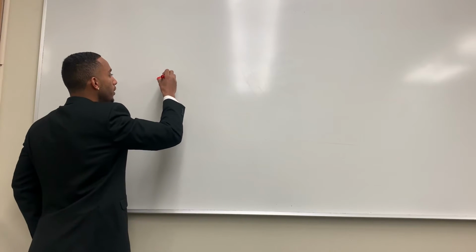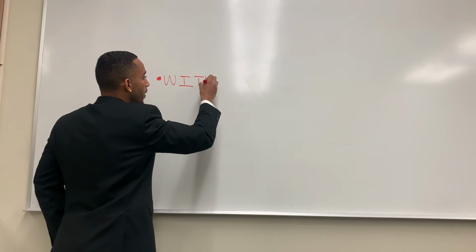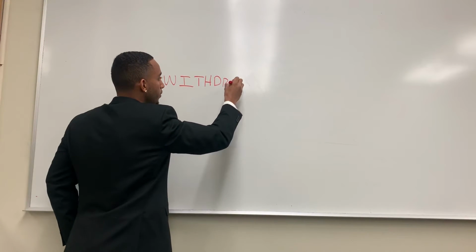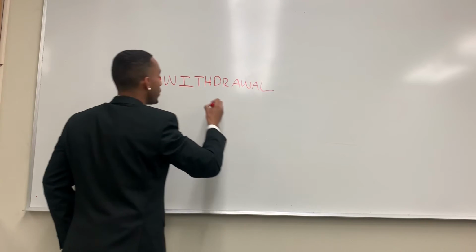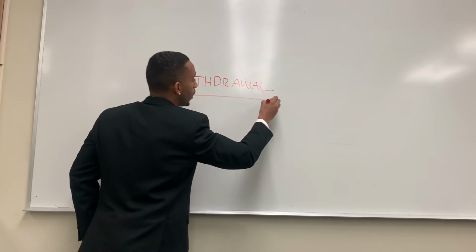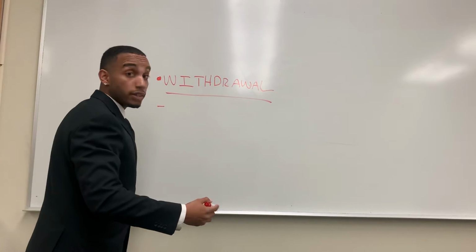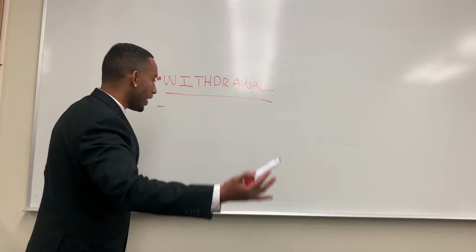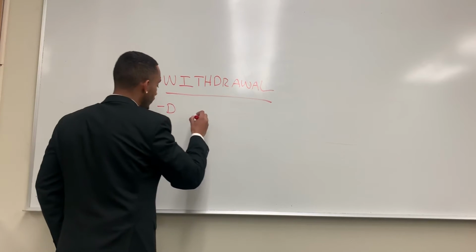So withdrawal really means when the defendant tries to get out of the crime. Sometimes it's successful, sometimes it's not, and I'll go through what a successful withdrawal is versus what's a complete crappy withdrawal, and the defendant will still be liable for whatever crimes happen. Okay? So I'm going to put D for defendant.